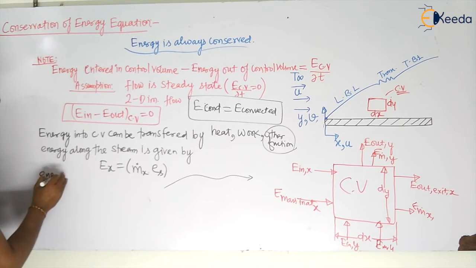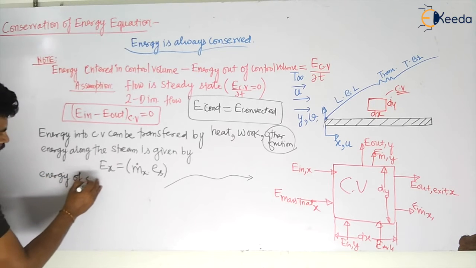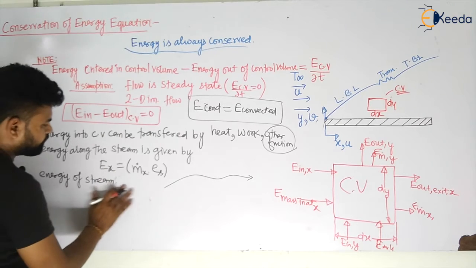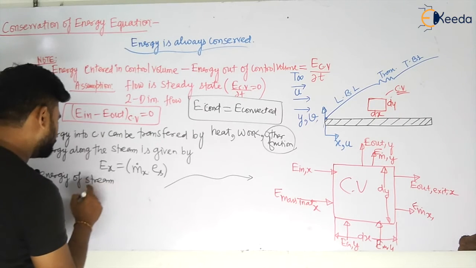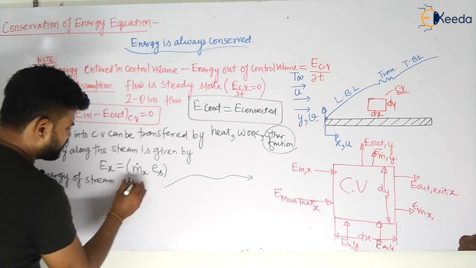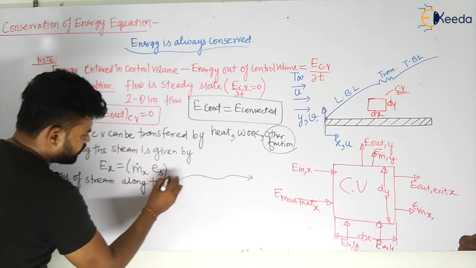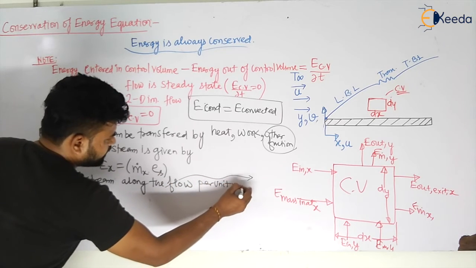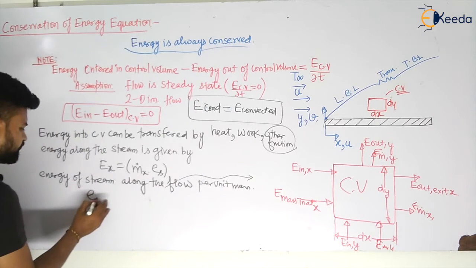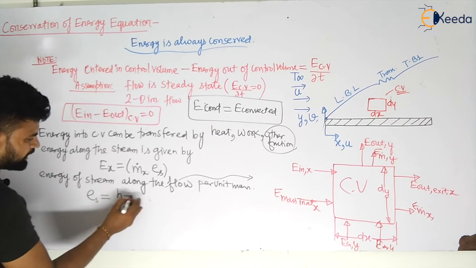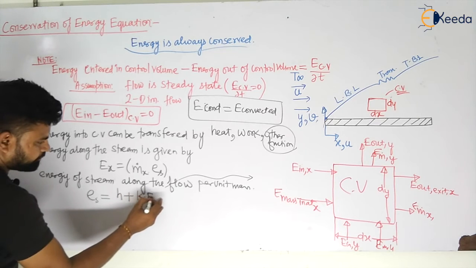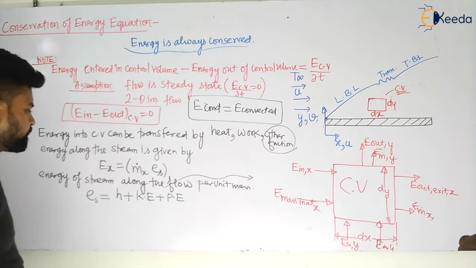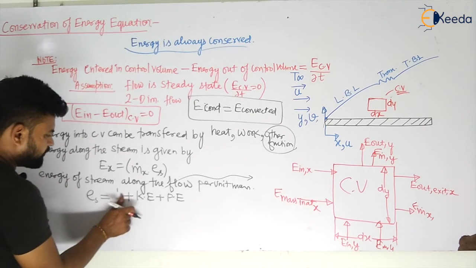The energy of a stream along the flow per unit mass will be given by enthalpy plus kinetic energy plus some potential energy, my dear students. Yes or no?